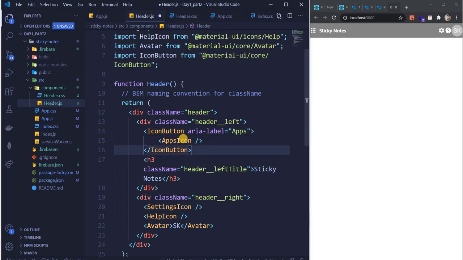So guys, I'm wrapping this component, the apps icon component, inside an icon button. See, right now it is completely on the left. See what will happen when I save. We have reached till this point, guys. Did we reach till this point? Control S. See what happened. Now we got a clickable effect over here.